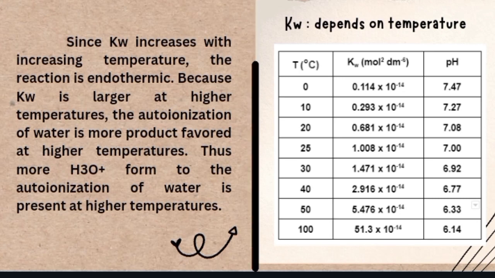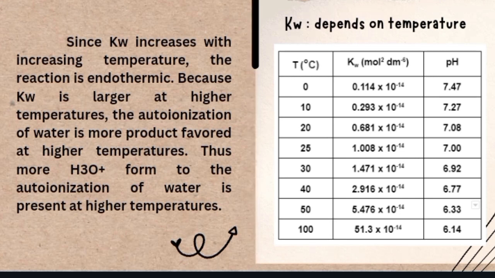We can use melting ice as an example because the ice absorbs the heat, causing it to melt, and then it will become a liquid, which is the product. This reaction lowers the temperature of their surroundings, thereby creating a cooling effect. Because Kw is larger at a higher temperature, the auto-ionization of water is more product favored at a higher temperature, thus resulting in more H3O+ formed.